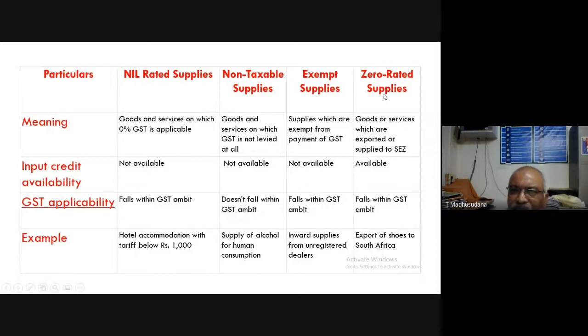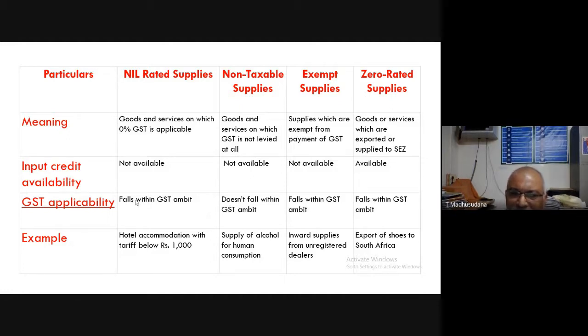Next, zero rated supplies falls within GST ambit. That means except second, non-taxable supplies, all these three will fall under the ambit of GST. Okay. Next example. As far as the nil rated supplies example is concerned,